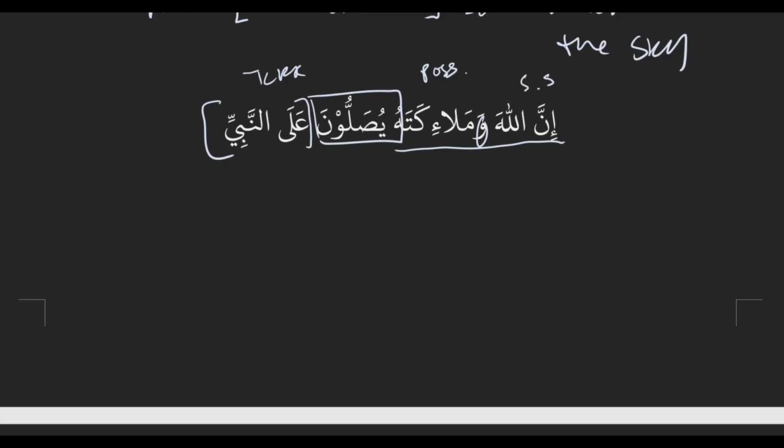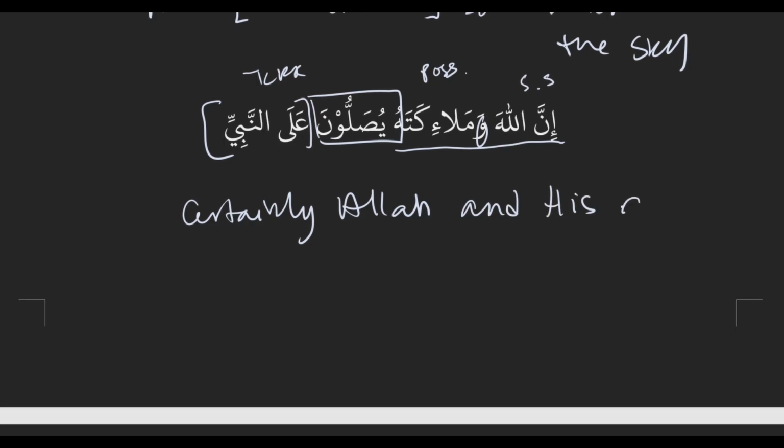Okay, let's translate. What are the words that you don't know here? Yusalluna. Yusalluna means to send blessings. Okay. So I guess we can just go word for word. Certainly Allah and his angels. Good. Where are you getting that from? Because of the possessive malaikatahu, general followed by specific. Good. And then send blessings. Do you send blessings upon? No, you send blessings to? The prophet? Yeah. Send prayers or send blessings, and then add Nabi, to the prophet.